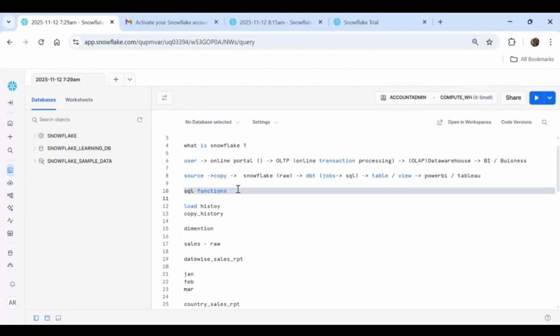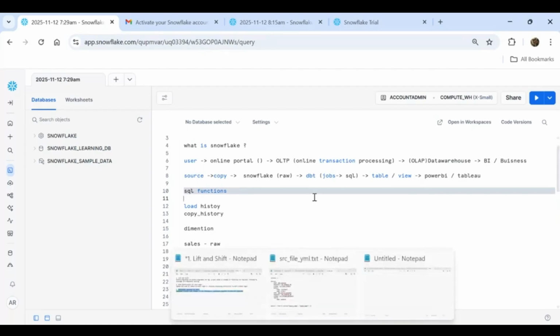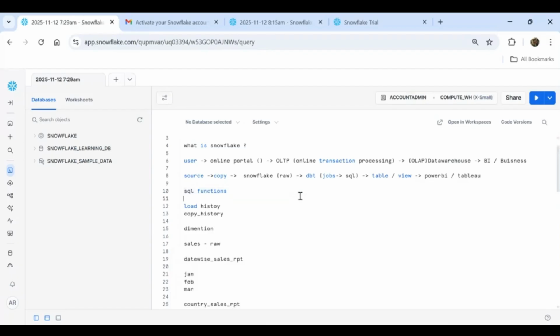That is one thing, Amit. And another thing, nowadays Databricks is also doing good competition to Snowflake, isn't it? So how good is Snowflake compared to Databricks? The simple answer: Databricks has a hell of a lot of complexity which Snowflake doesn't have. In the case of Databricks, you need to handle a lot of things from Azure.